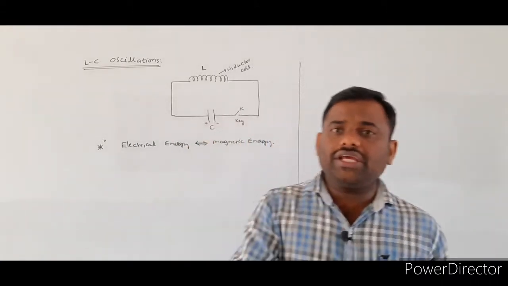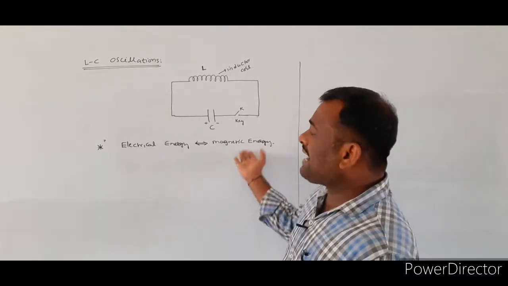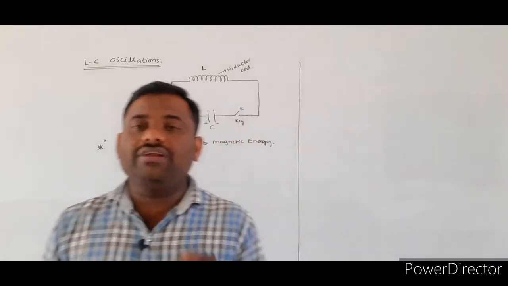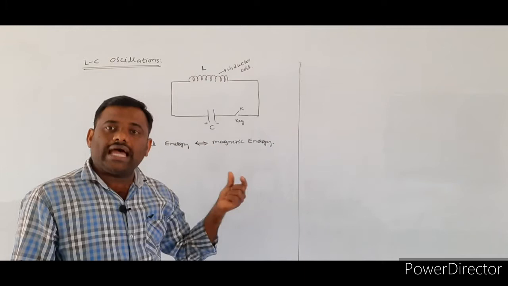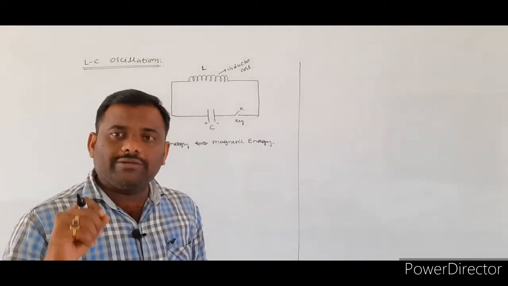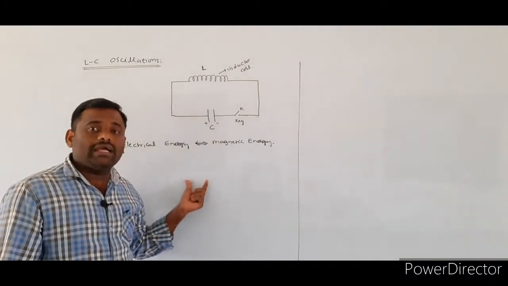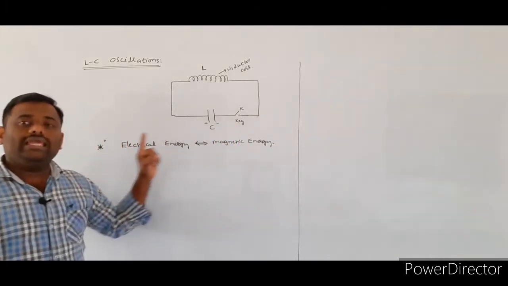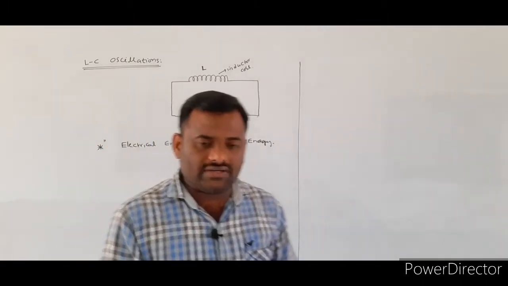Such a conversion of electrical energy into magnetic energy and magnetic energy into electrical energy, we call LC oscillations. So in the LC oscillations, we observe the electrical energy converting into magnetic energy and the magnetic energy converting into electrical energy continuously. Such a phenomenon we call LC oscillations.